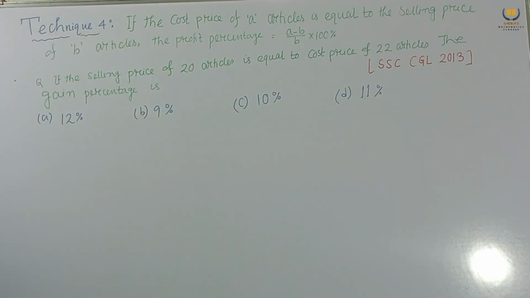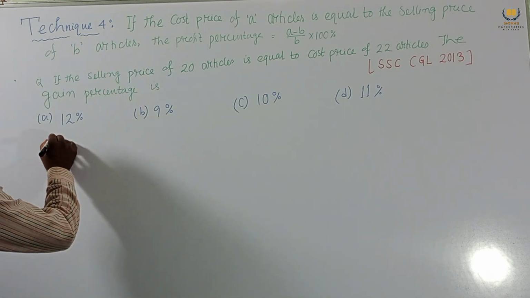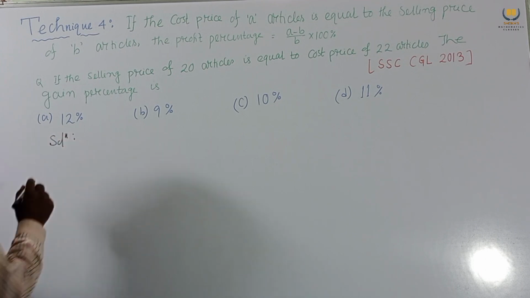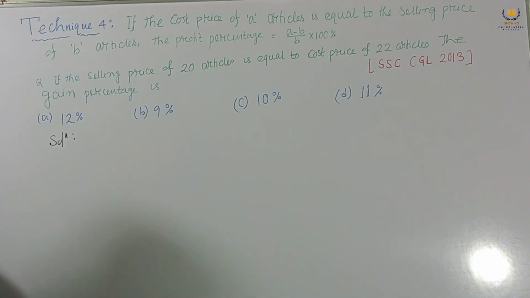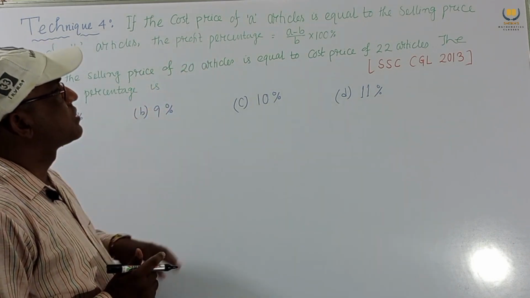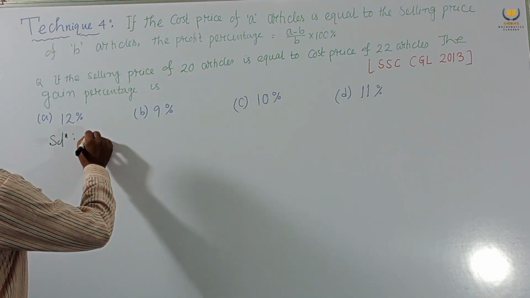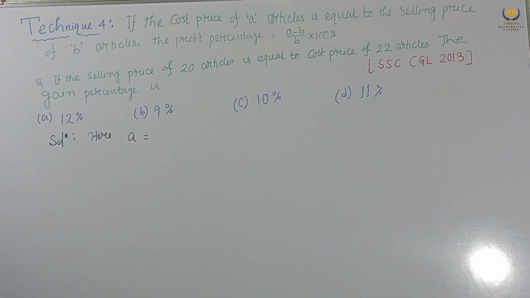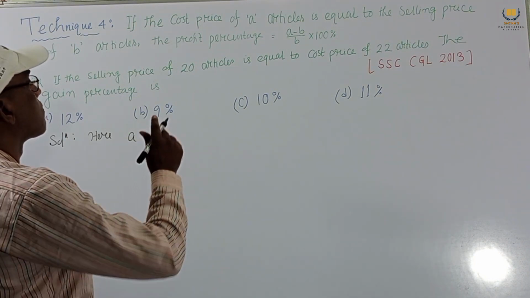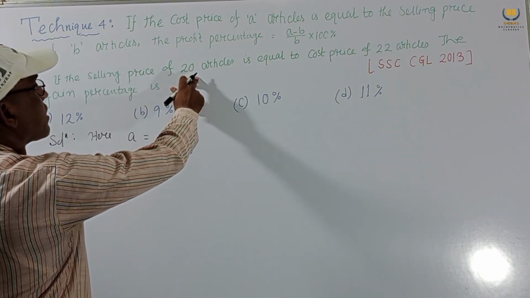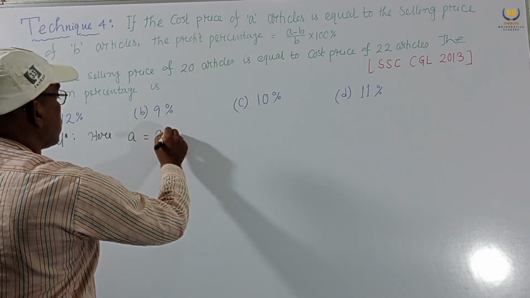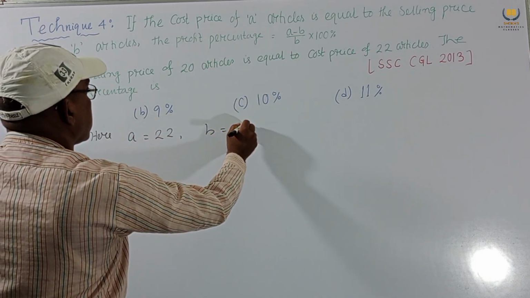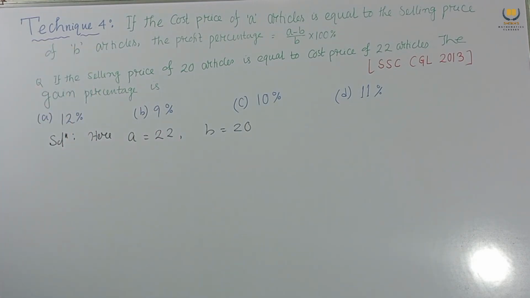So here we consider the solution. Cost price of 22 articles, selling price of 20 articles. A equals 22, B equals 20.